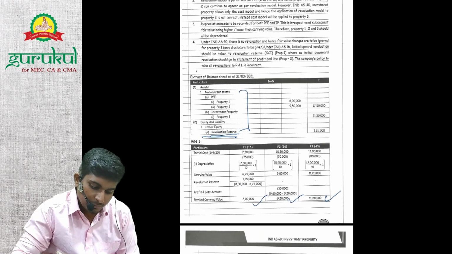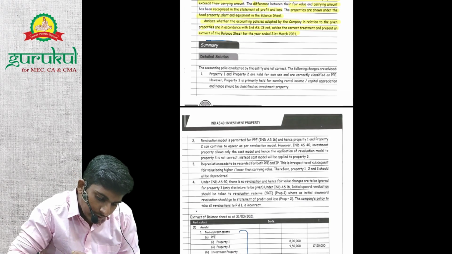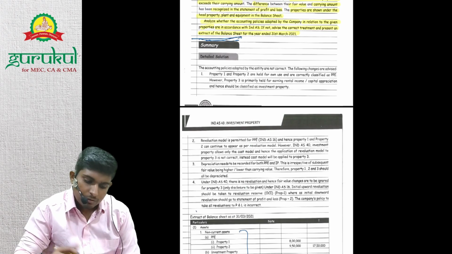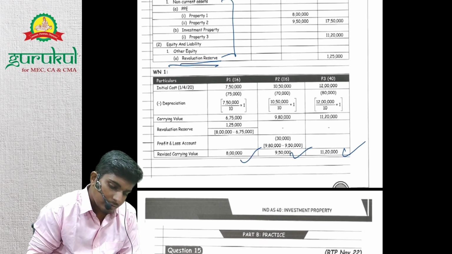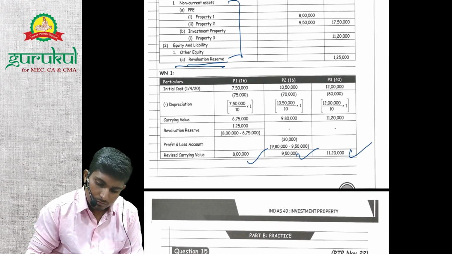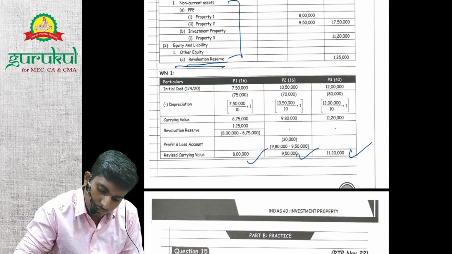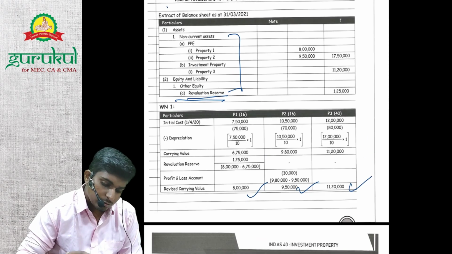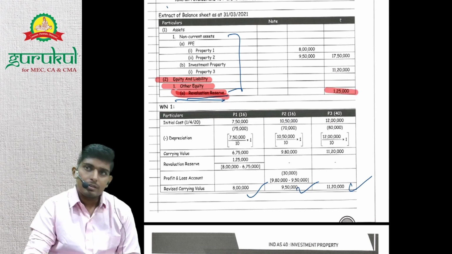We have not been asked about the P&L extract, right? They've asked for the balance sheet extract only. So the mistake which we make here is we may forget this. So just highlight this, right?